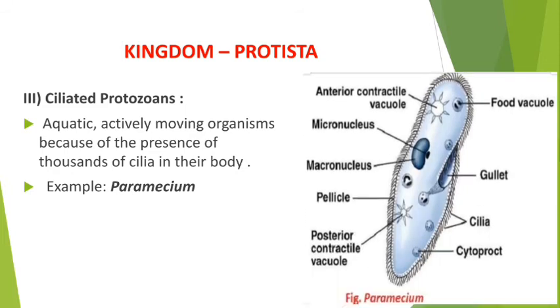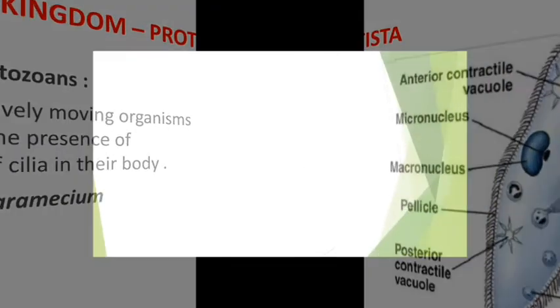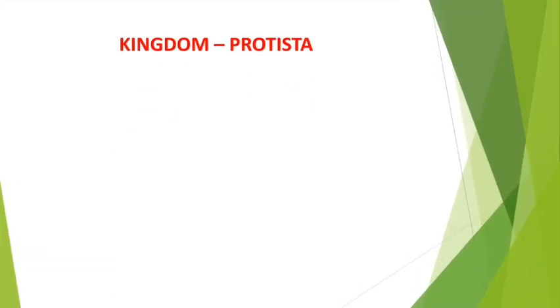So my dear students, this is the diagram of Paramecium, and you may see that numerous cilia are present around its body, isn't it? So this is the example of a ciliated protozoan, that is Paramecium.